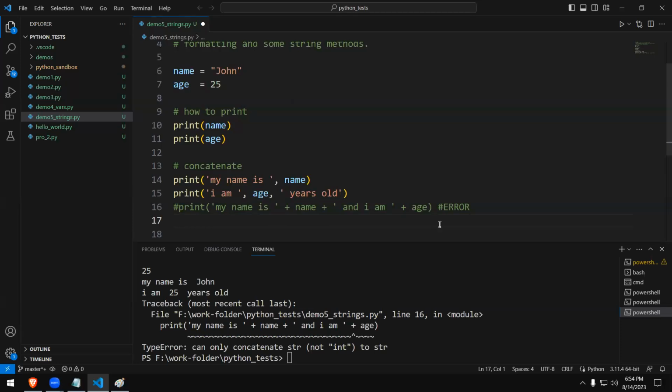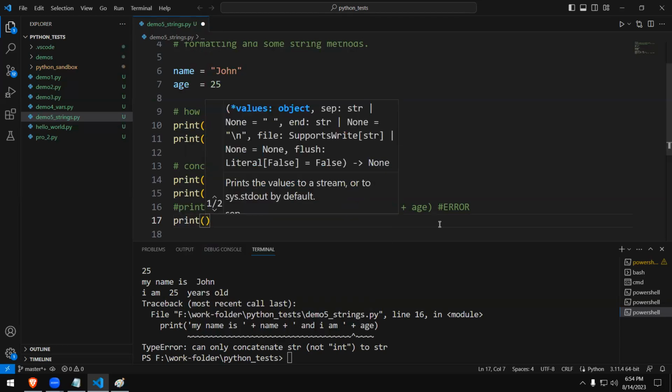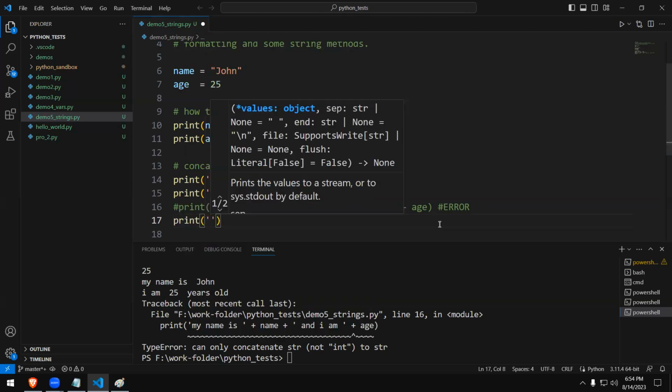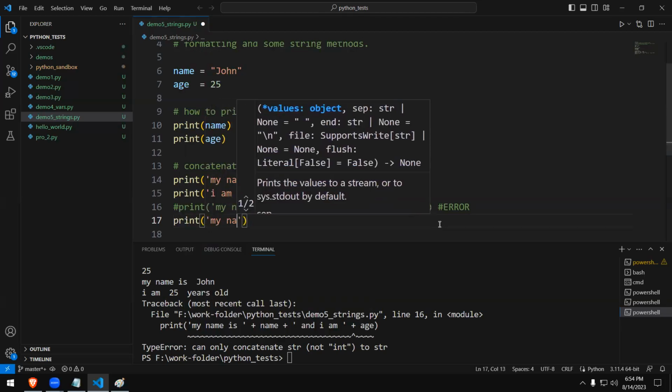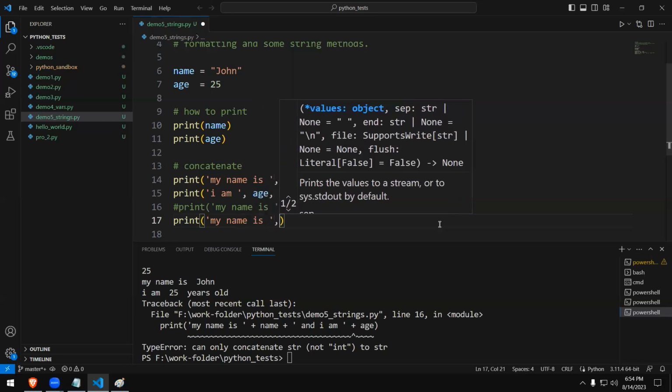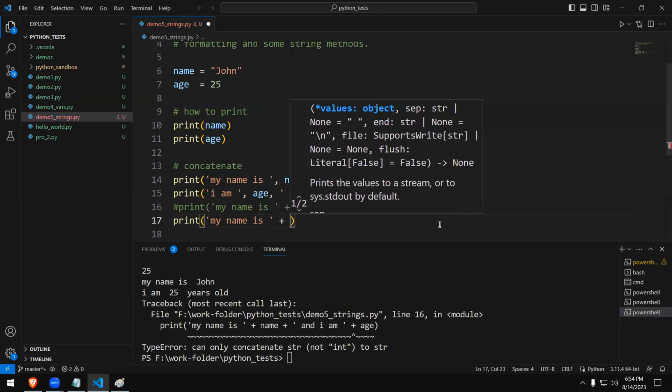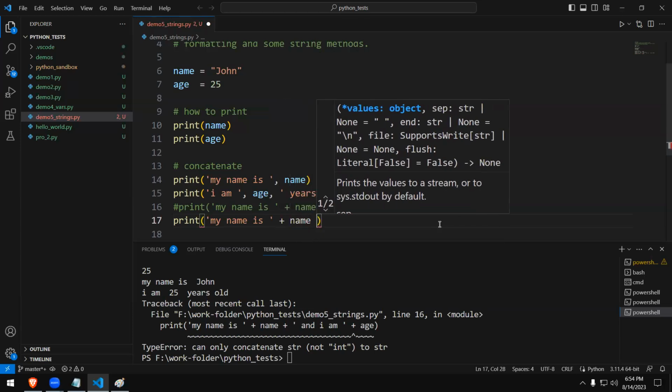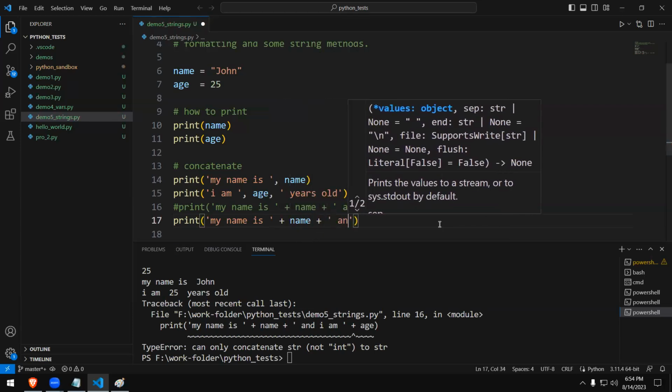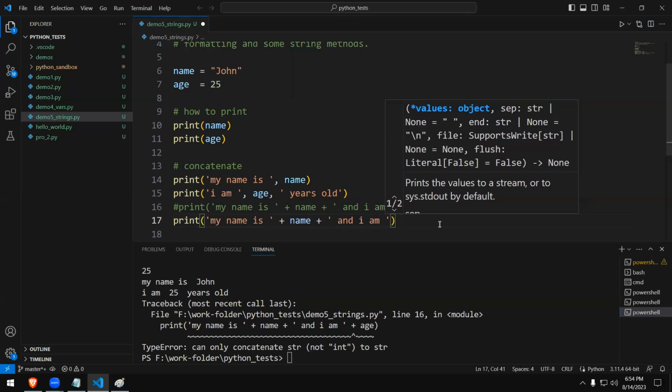There are built-in functions in Python. I keep on saying PHP, I'm very sorry. Python. Now watch how it's going to happen. My name is, plus name, plus, and I am, plus.